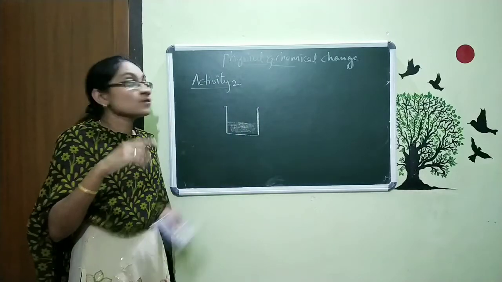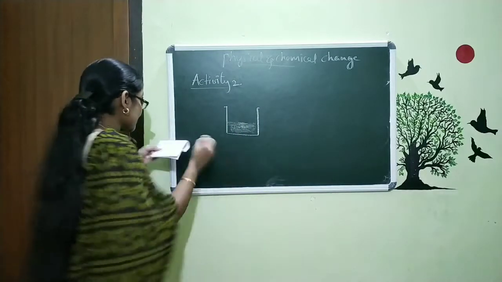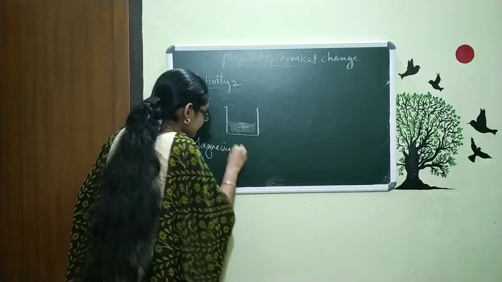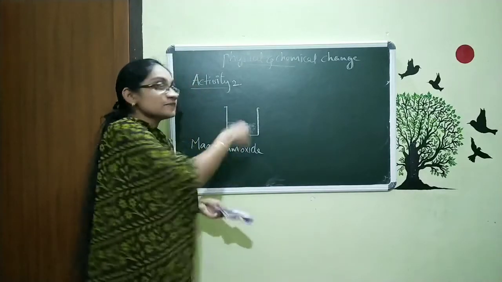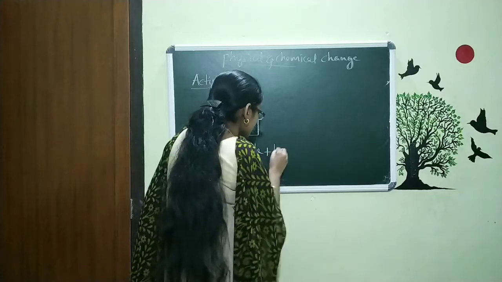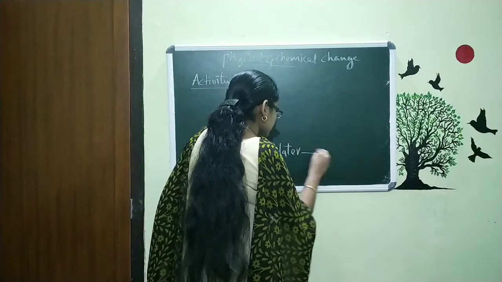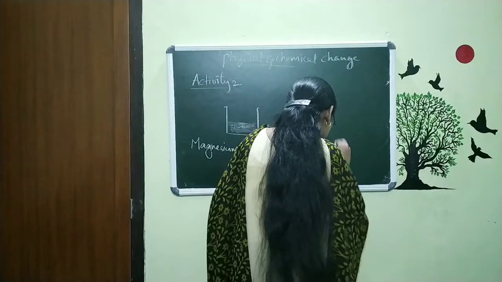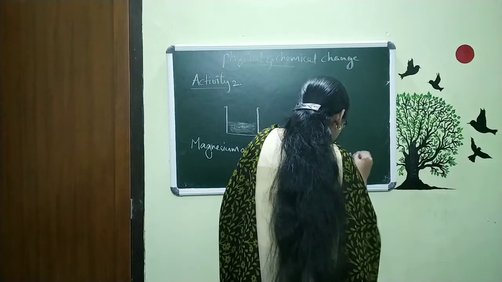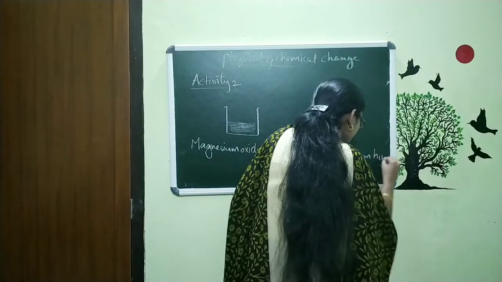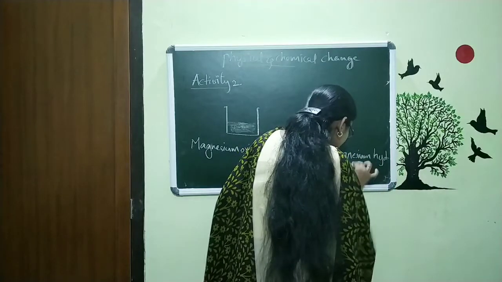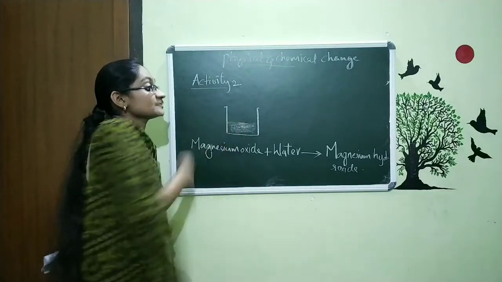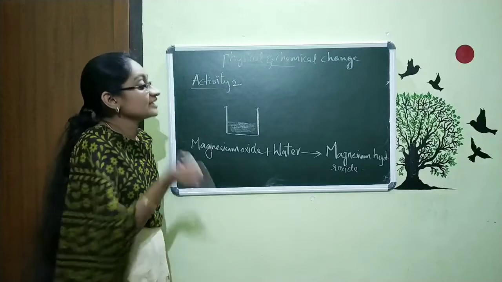And now the question is, what is this? Here we mixed the magnesium oxide, and we are mixing this with water. That means plus water. What is the product? Now the product is nothing but magnesium hydroxide. So after mixing this ash in this water, the product is something different, and that is called magnesium hydroxide.